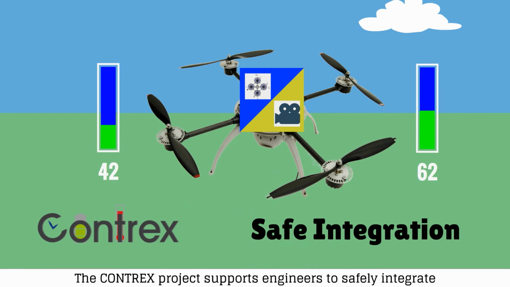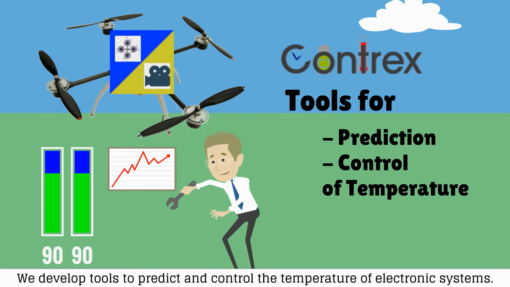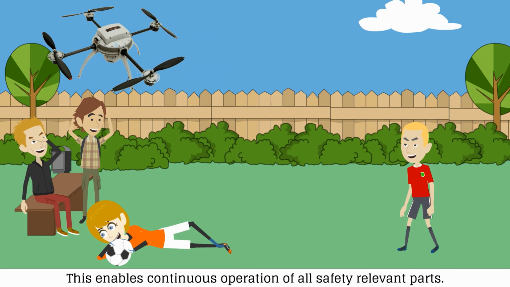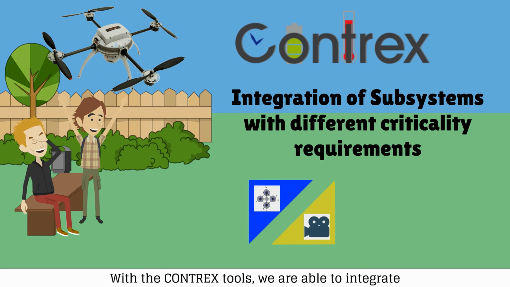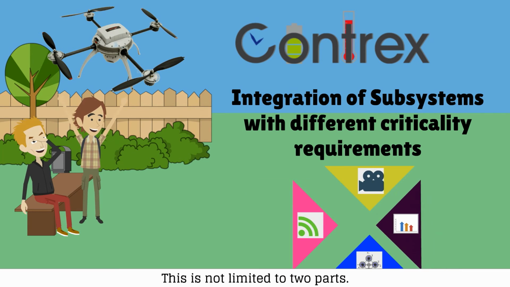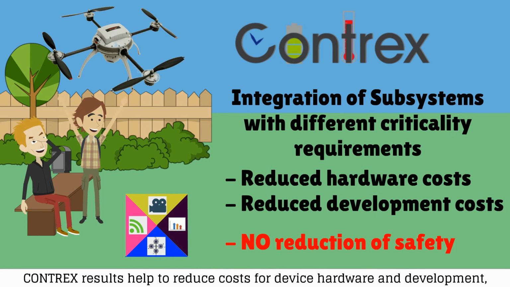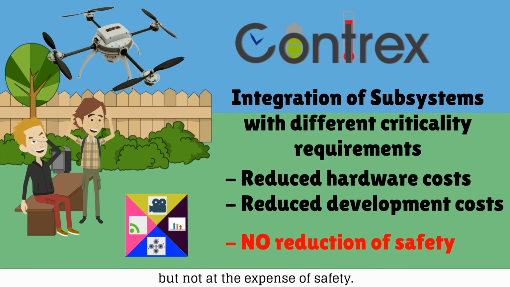In the CONTREX project, we support engineers to safely integrate different parts of a system into a single device. We develop tools to predict and control the temperature of electronic systems, which enables continuous operation of all safety-relevant parts. With the CONTREX tools, we are able to integrate subsystems with different criticality requirements into one device. This is not limited to two parts. For instance, we can add a subsystem for wireless communication or status logging. With this, the results of CONTREX help to reduce costs for device hardware and development, but not at the expense of safety.